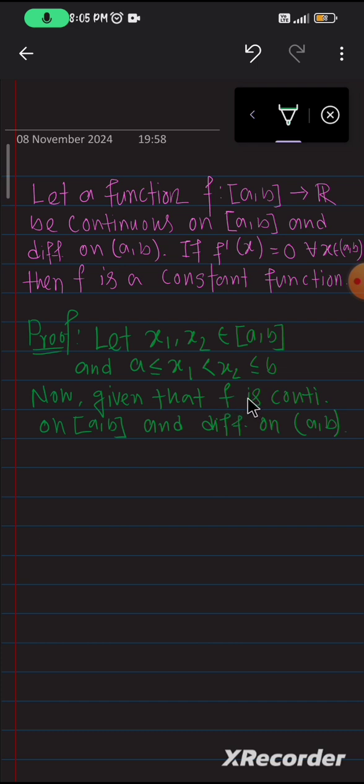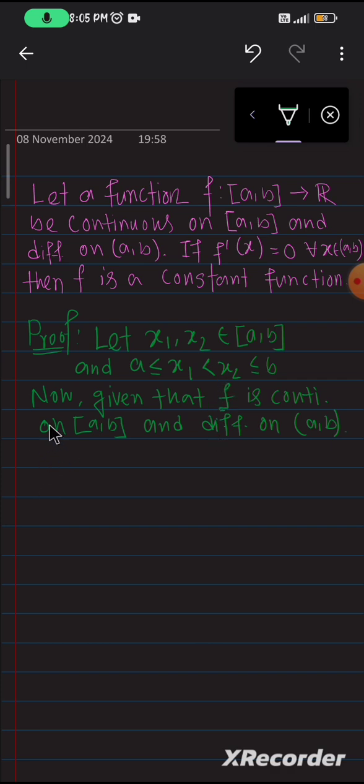Then this function is also continuous on the closed interval [x1, x2]. Why? Because these 2 points lie in [a, b], and f is continuous on the entire domain [a, b]. Since the function is continuous on the entire domain, it is also continuous on [x1, x2], and by similar logic it is also differentiable on the open interval (x1, x2).